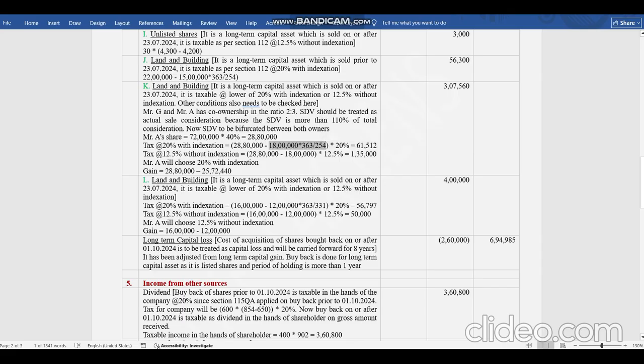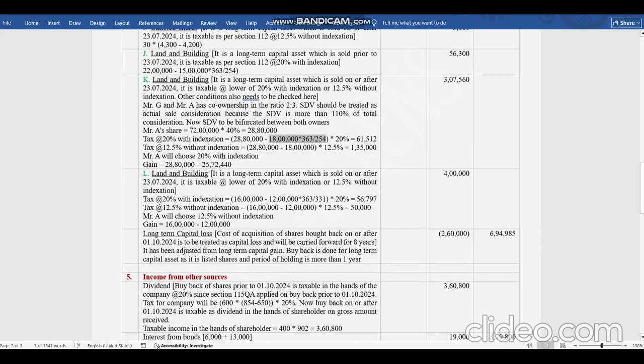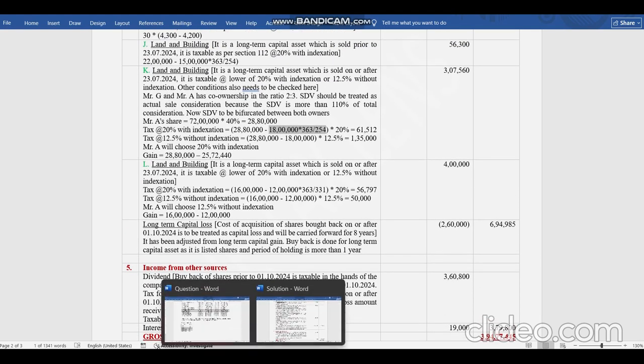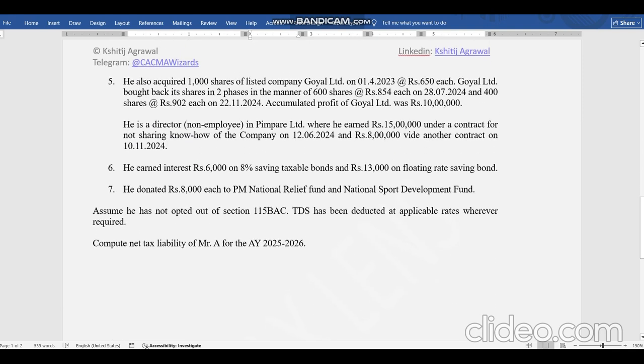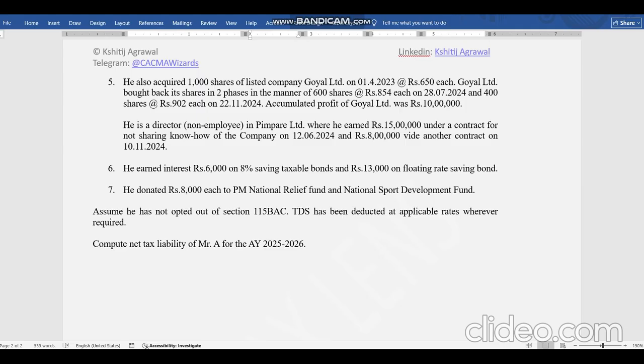Some change. L we have already seen. Now this is the capital gain. Major things have been done for capital gain. Now coming to the next part, part 5. Here's something, if you see, buyback of shares is there. Now new section, section 2, subsection 22, clause F has been introduced.